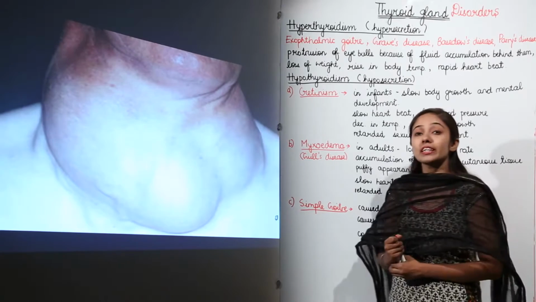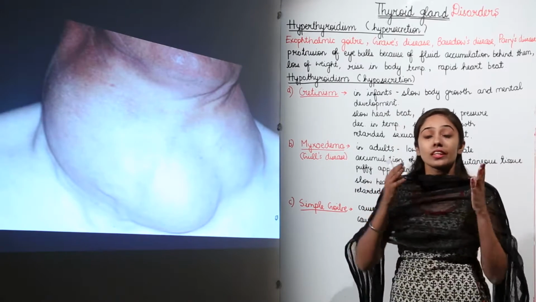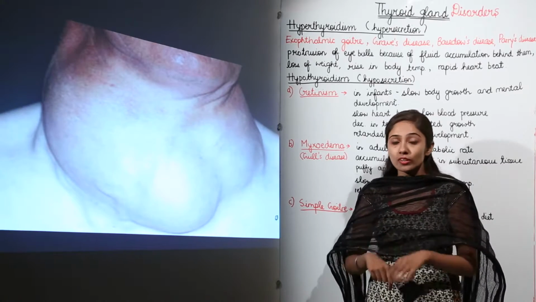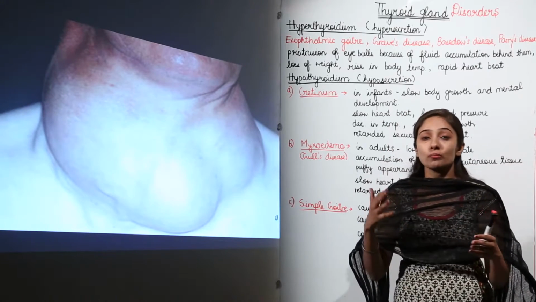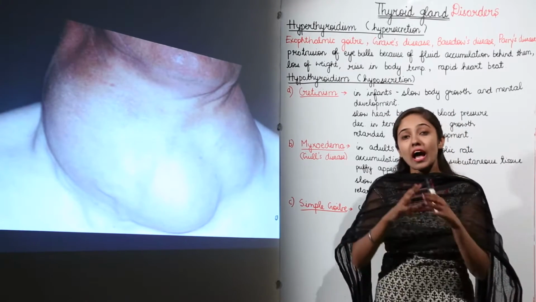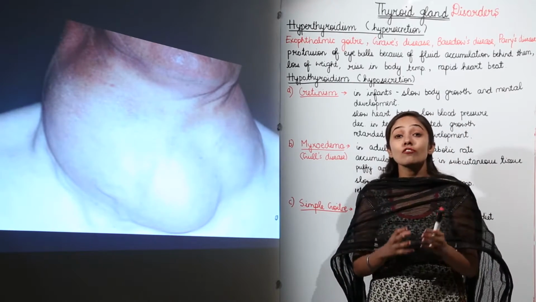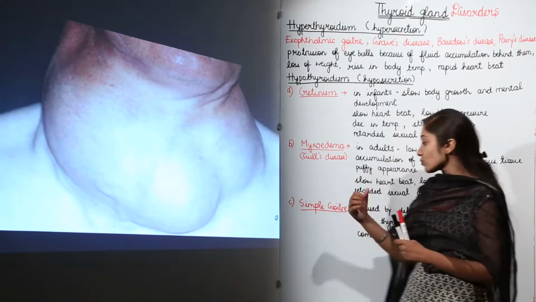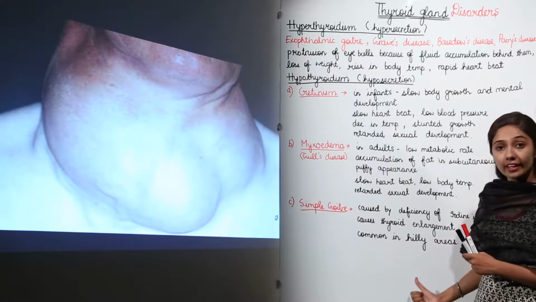Why is this common in hilly areas? Because there the soil is actually deficient in iodine. So, definitely the food that they obtain from that soil is also going to be deficient in iodine. So, as a whole, there is deficiency of iodine in the diet of the people who live in hilly areas. That is why goiter is common in hilly areas.